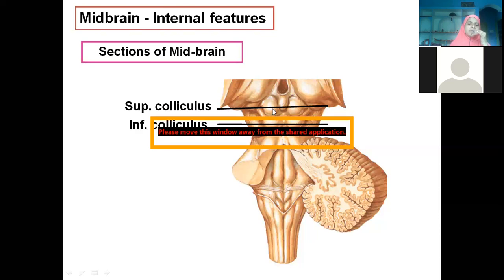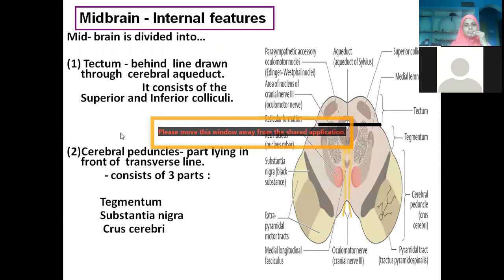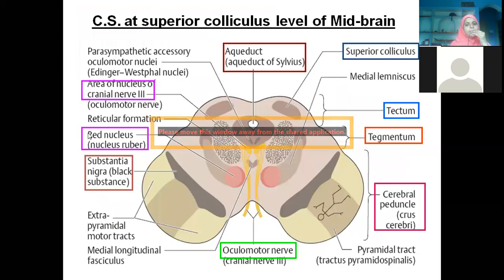The first section is at the inferior colliculus, the other at the superior colliculus. Now, whatever sections we have, we should know thoroughly what the labelings are. The simple way to learn is to see how many sections we have altogether. We have 7 sections: 3 for medulla, 2 for pons, and 2 for midbrain.